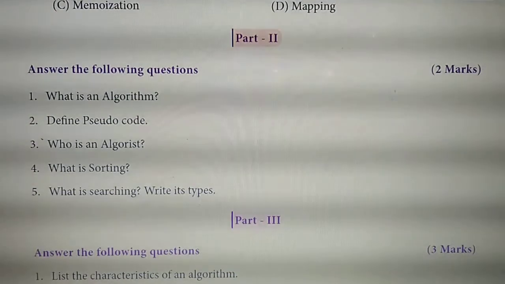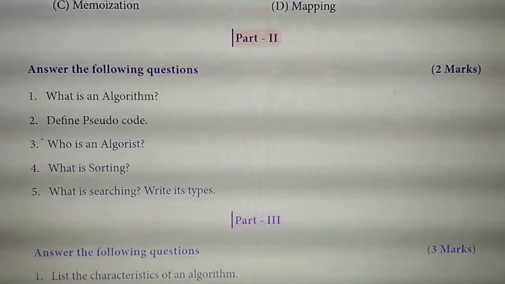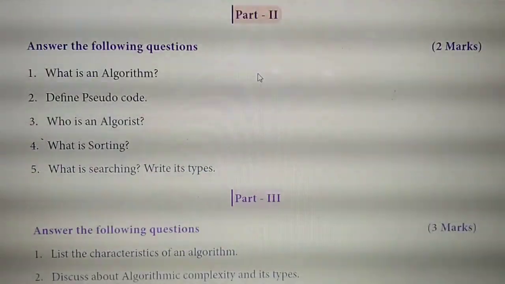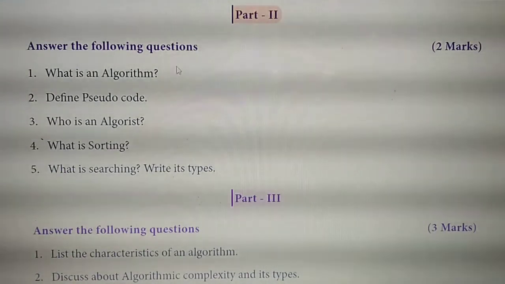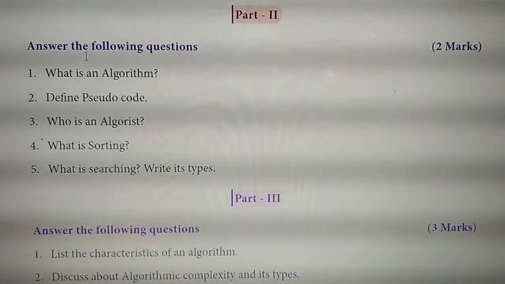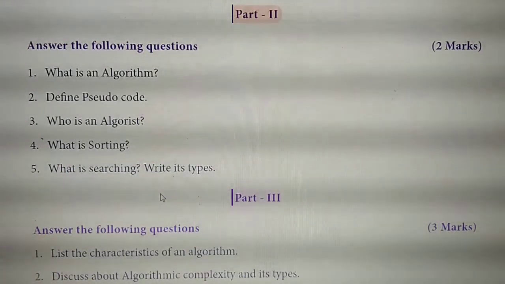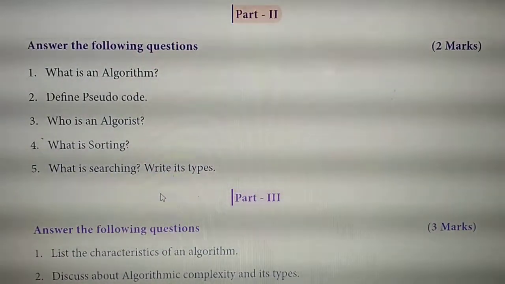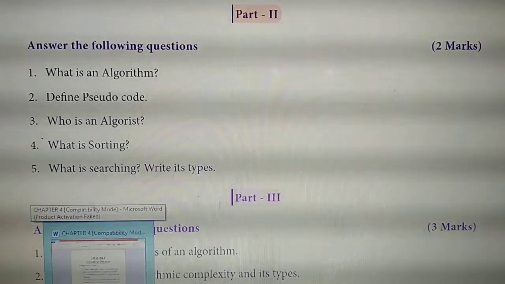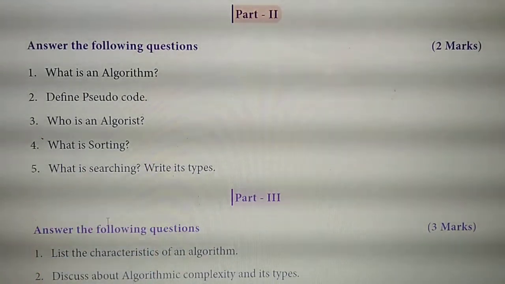Have you all taken page number 44? In page number 44, 2 mark question, what is an algorithm? Already we have marked it in page number 31, isn't it? So second, third, 4 and 5, these questions you should write, either in a computer notebook or on a piece of paper. All of you take a computer notebook or take a paper in your hand. Please take fast.